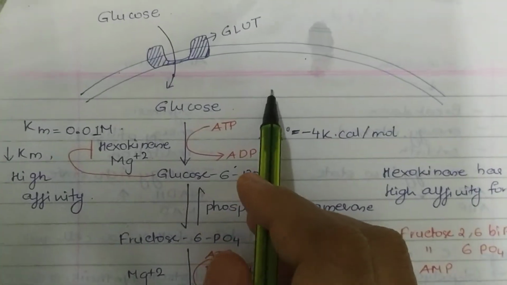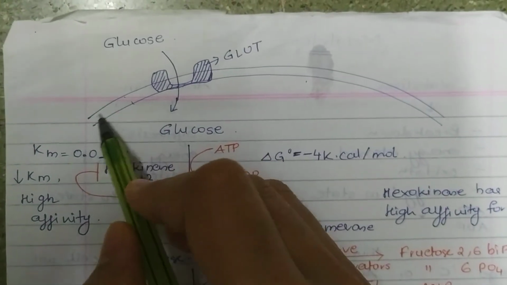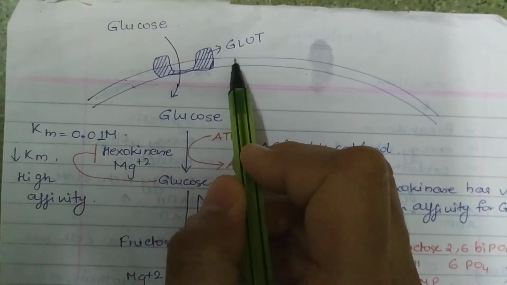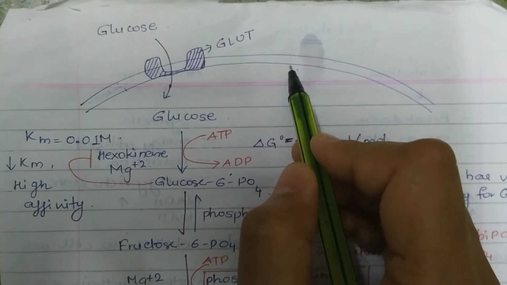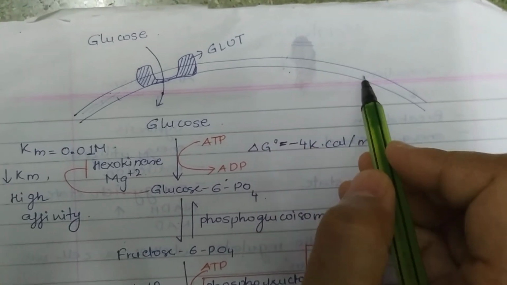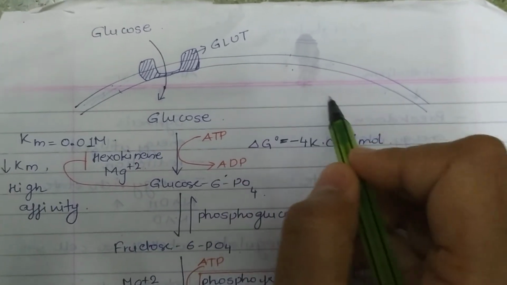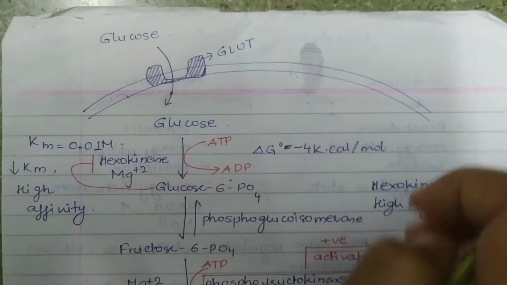As you can see over here, imagine that this is a cell, and this double layer, these two lines, you can consider as the membrane of a cell, and inside this portion you can consider it as the cytosol of the cell.